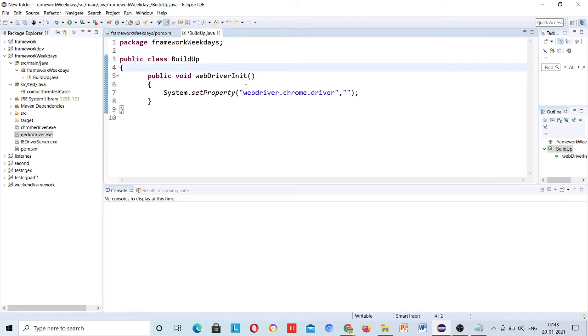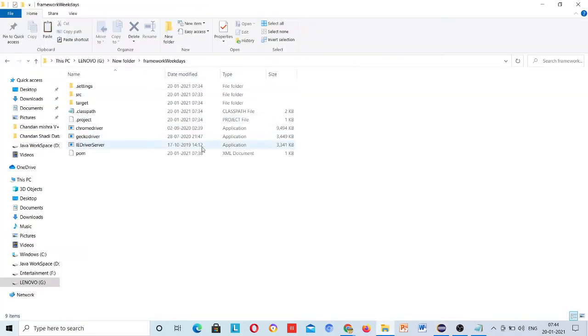Now what location do I have to pass? Just the chromedriver.exe file name, because it is present in your base location. Once you run any project, it starts reading from this location. If your current command is in this position, then you don't need to go anywhere.